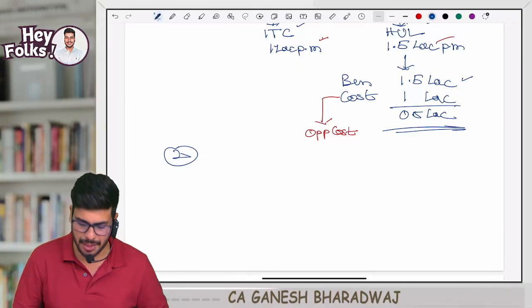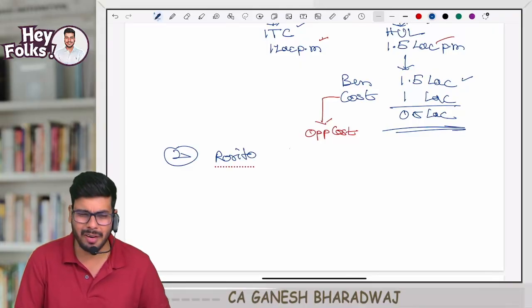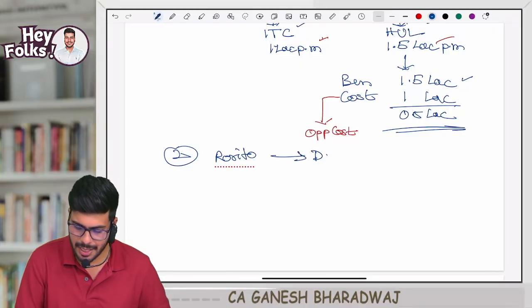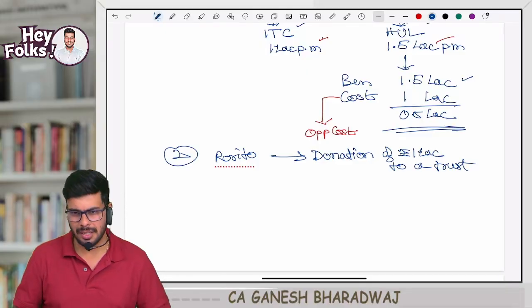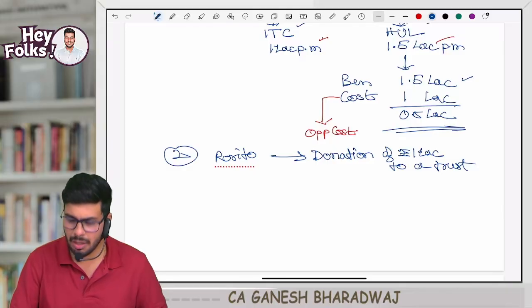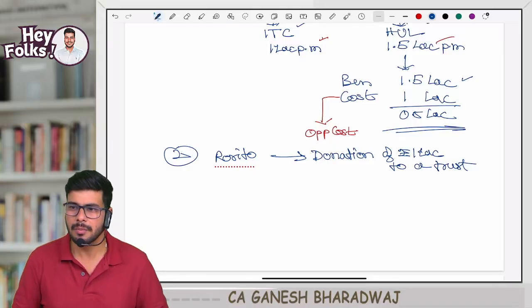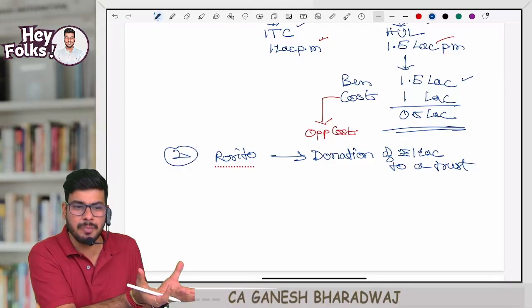Now this company, Rorito, you know what they did? Over and above all these things, they gave one donation of 1 lakh rupees to a trust. Now you tell me, was there a sacrifice of resources? Yes, they sacrificed this money. Can it be quantified in monetary terms? Yes, 1 lakh rupees. Is it relating to your business or profession? Am I incurring this money to manufacture my product?